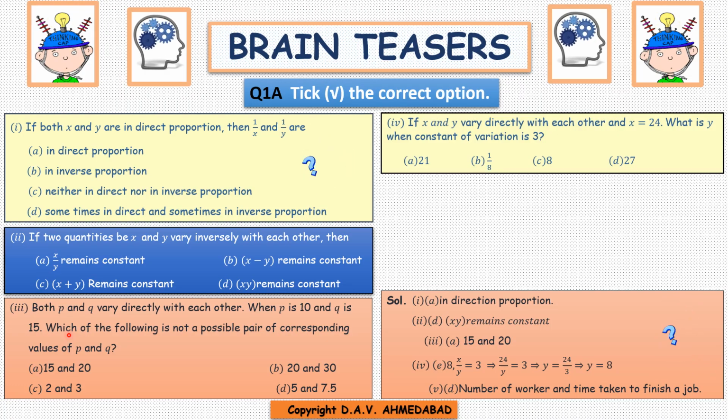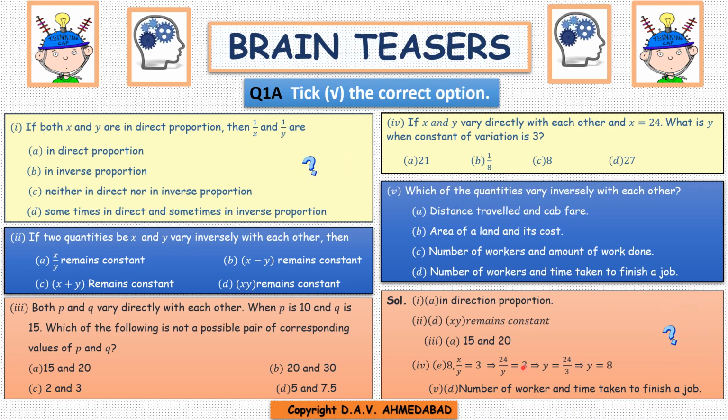Now next question. If x and y vary directly with each other and x is 24, what is y when constant of variation is 3? Children, constant of variation is 3 means x divided by y is 3 because direct variation. So x by y is 3. x is already given 24. So 24 by y equals 3. Therefore, y equals 24 by 3, which equals 8.